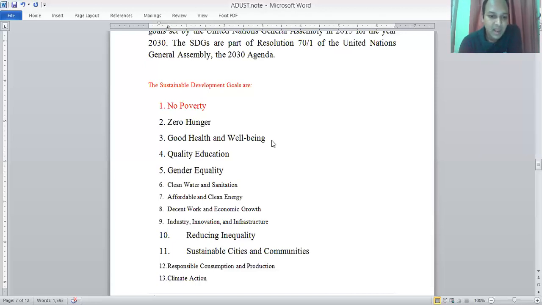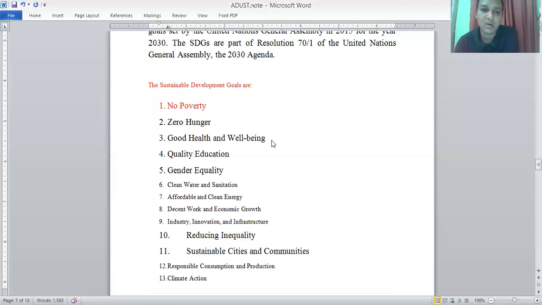Here is another important point included in education: build and upgrade education facilities that are child, disability, and gender sensitive, and provide safe, non-violent, inclusive, and effective learning environments for all. Any education institution, whether college, school, or university, should be relevant and favorable for all classes and all kinds of society, irrespective of male, female, or religion, Hindu, Muslim, Christian, or Buddhist.